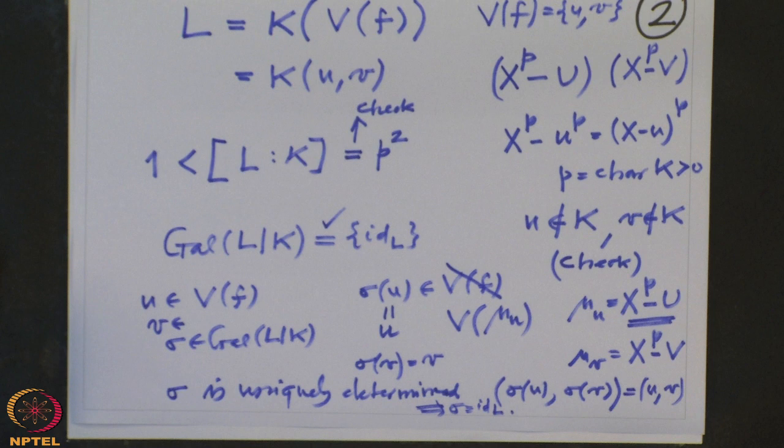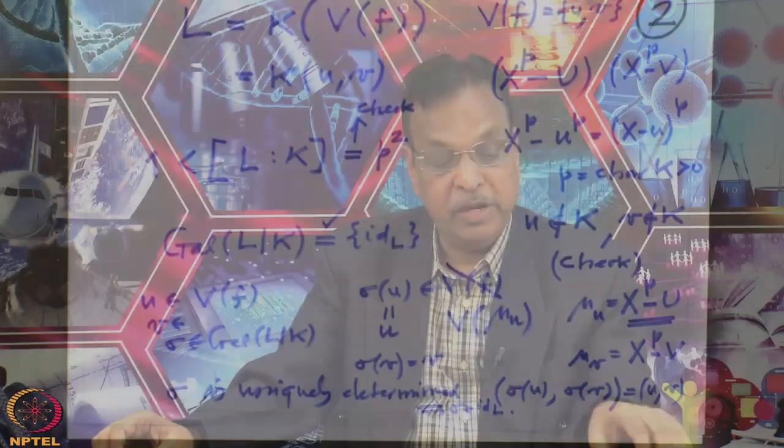So this extension cannot be a Galois extension. In this case, what fails is the fact that there are no automorphisms at all of the non-trivial field extension. So this can also happen, but this happens in characteristic P. We will come back to this in a more detailed way once we have enough vocabulary connected to the Galois group and a field extension.